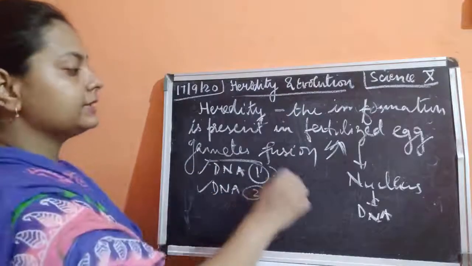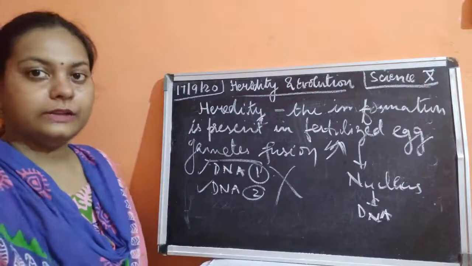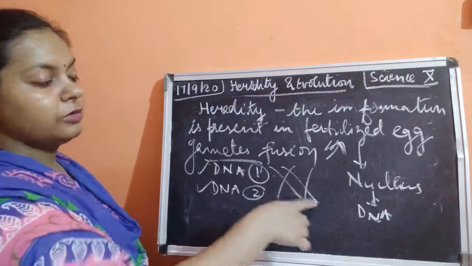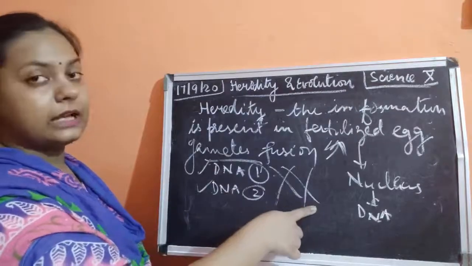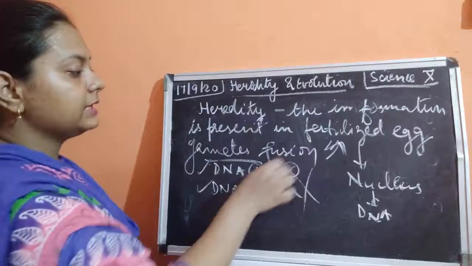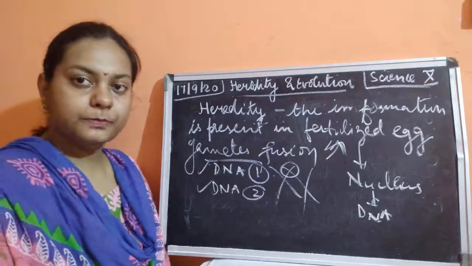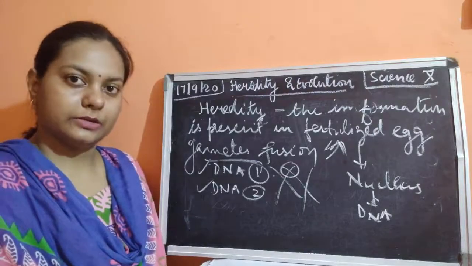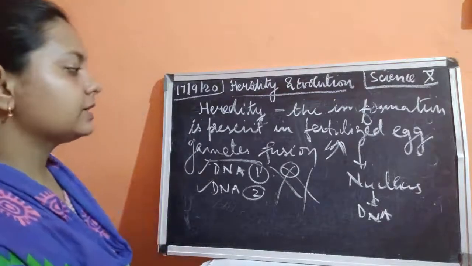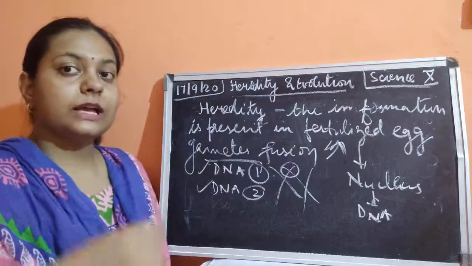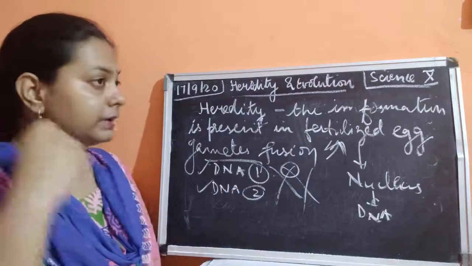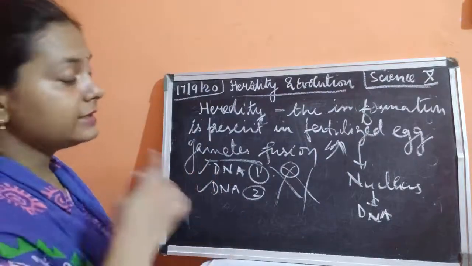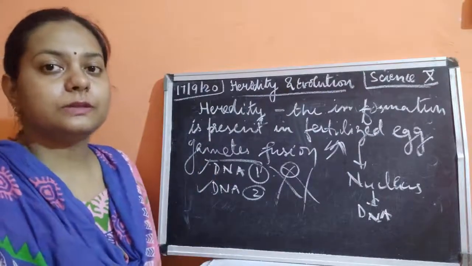So both these DNAs are getting crossed over. They are getting transmitted. Now, if these DNAs are getting transmitted, it means that certain things are in common. So whatever things are in common, we look very similar to our parent. Sometimes our face matches, sometimes only our eyes match, sometimes our nose matches, sometimes our ears match. So this is why this matching is taking place, why so much similarity is there.